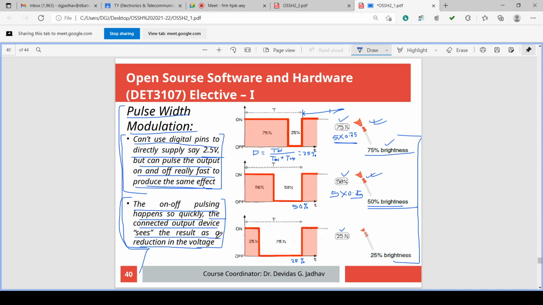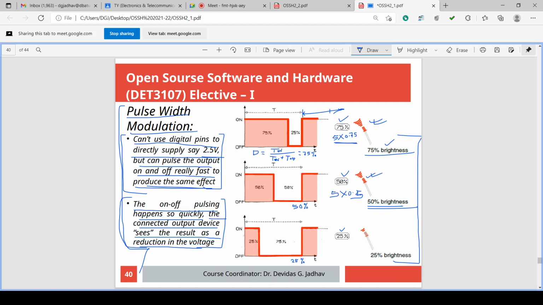So this is the effect of pulse width modulation. This is the use of pulse width modulation, and these are the details of the theory of pulse width modulation. I hope you have understood it. It is very important to understand, because we use this concept for sending analog signals, and if we understand this, then we can send the accurate analog voltages we require according to our applications. So this is pulse width modulation.